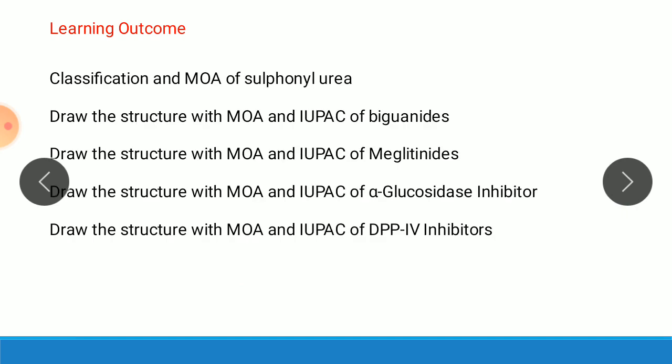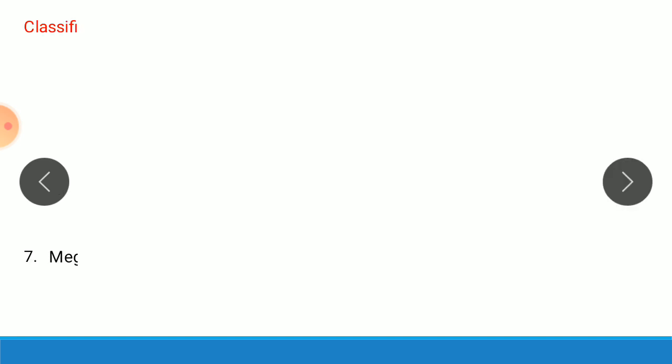Learning outcome: after completion of this topic, the student will be able to classify oral hypoglycemic agents and explain the mechanism of action of sulfonylurea derivatives, and able to draw the structure with mechanism and IUPAC name of biguanides, meglitinides, alpha glucosidase inhibitors and DPP4 inhibitors. So now let us start oral hypoglycemic agents.